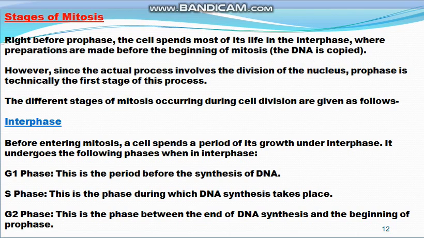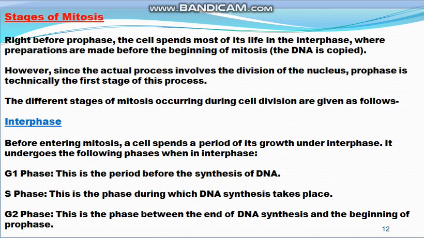DNA is doubled, all the material is doubled in the interphase stage, and after the preparation for cell division, mitosis starts. Since the actual process involves the division of the nucleus, prophase is technically the first stage of the process, because in prophase division starts. The different stages of mitosis occurring during cell division can be studied as under.